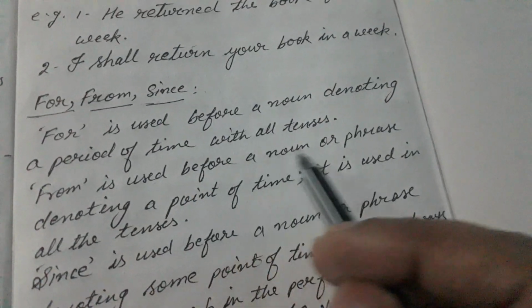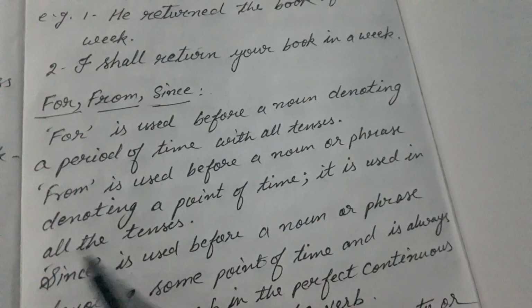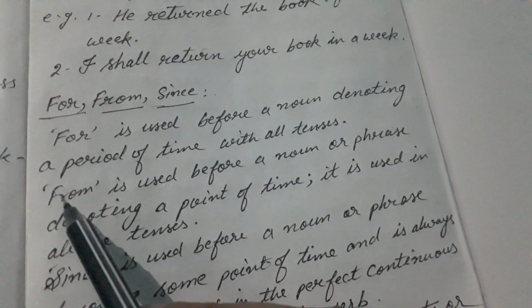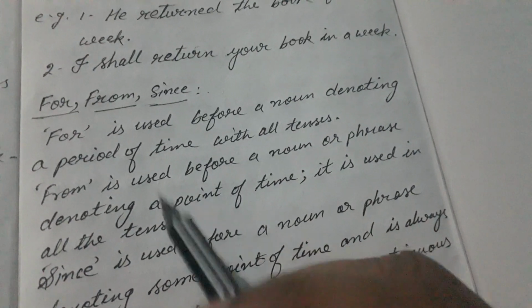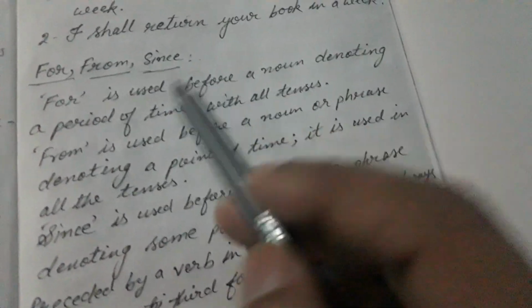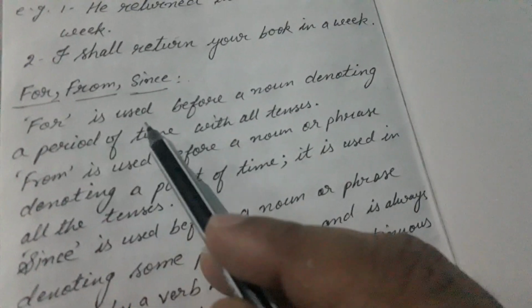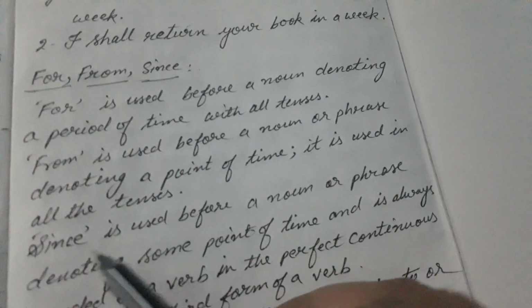From is used before a noun or phrase denoting a point of time. It is used in all tenses. From is used to show point of time, and just like for, it can be used in all tenses. So for is used to show period of time, and from is used to show point of time.